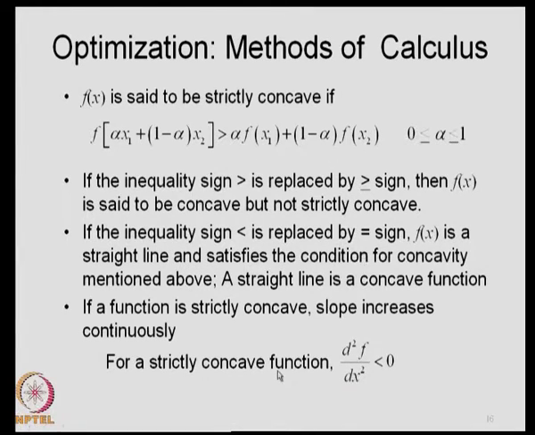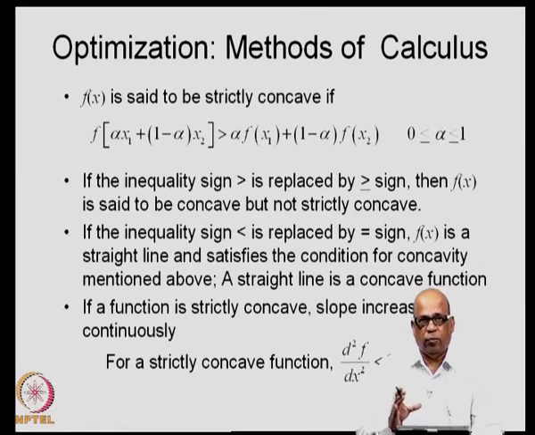For a strictly concave function, d square f by dx square is less than 0 in that particular range. So, in the particular range of interest, if you have d square f by dx square strictly negative, then it is called a strictly concave function.